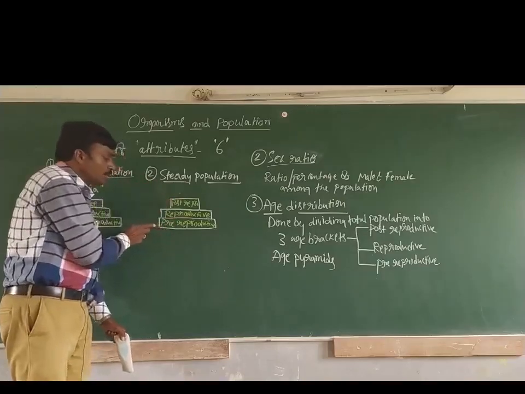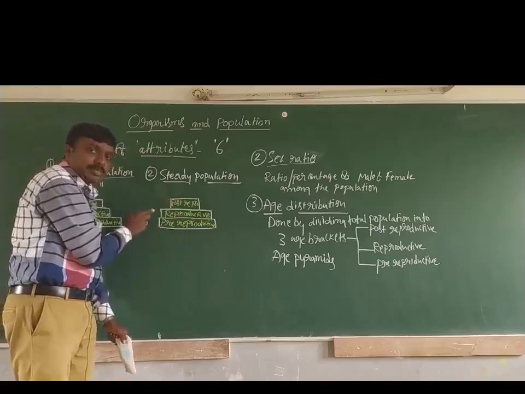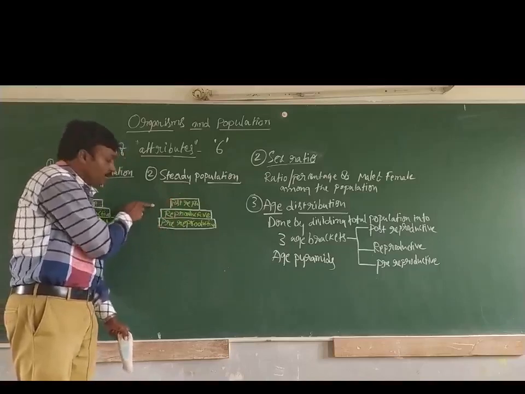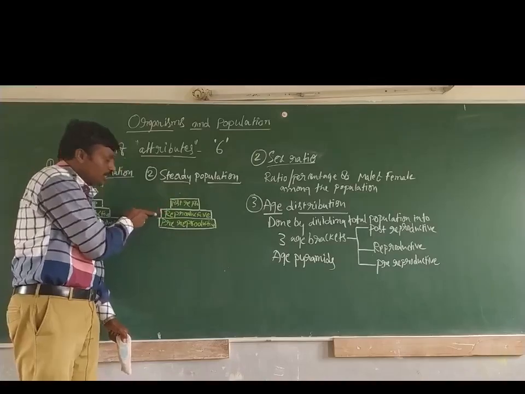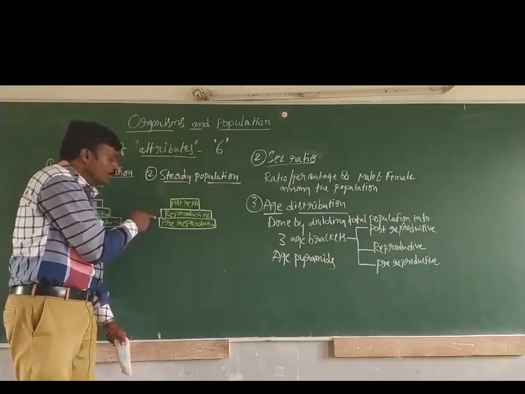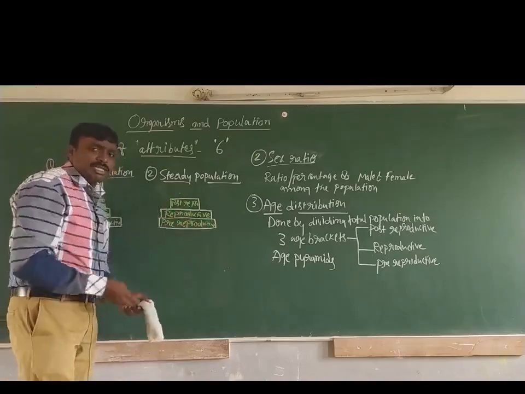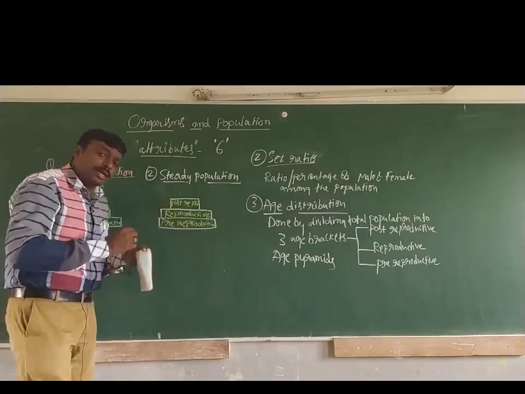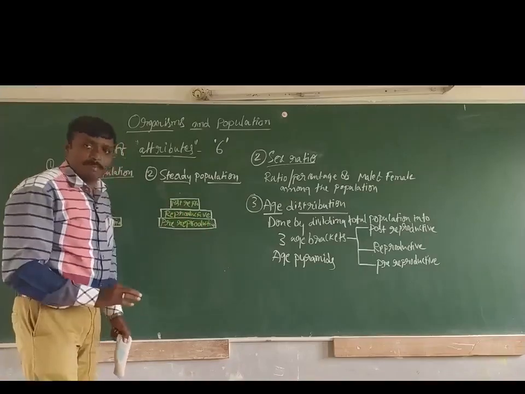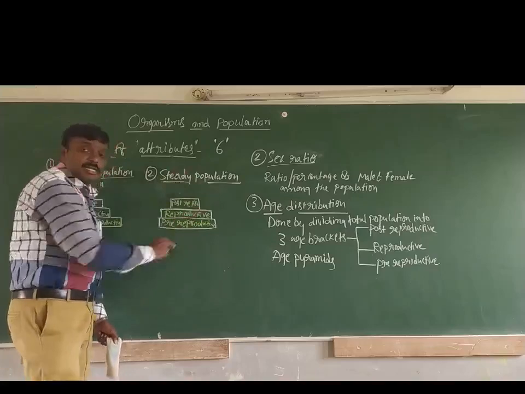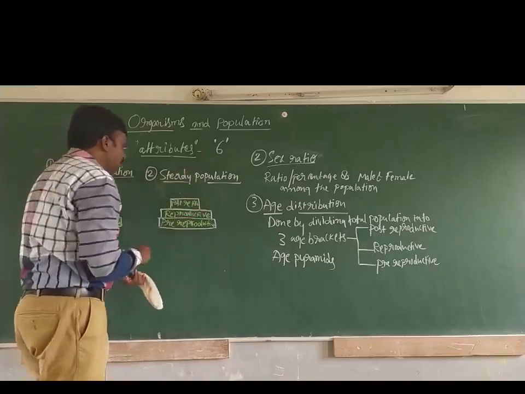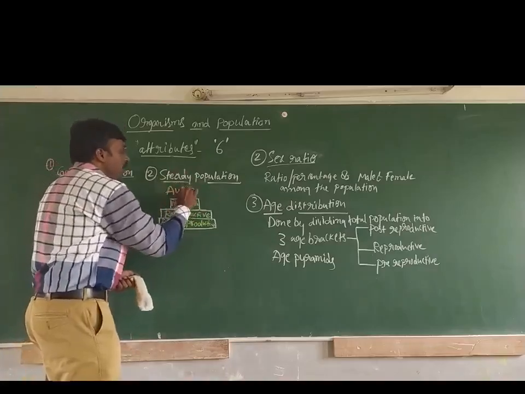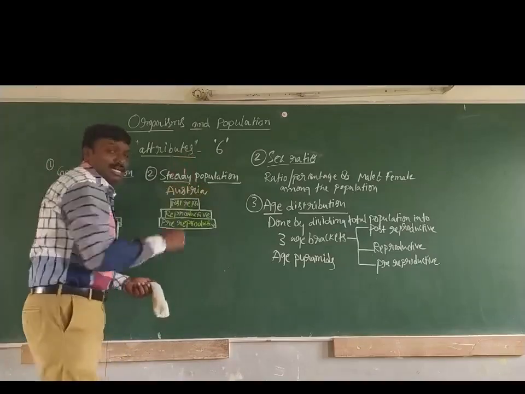Almost all organisms in this age group will reach the next group, the reproductive phase, so there will be no much decrease or increase in the population. The best example for this is the country Austria.